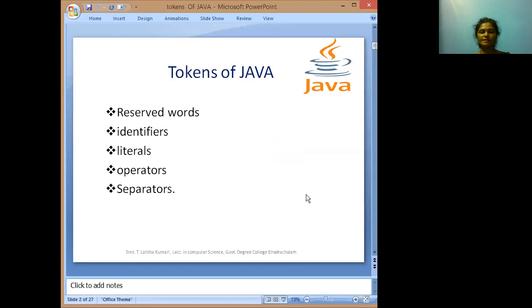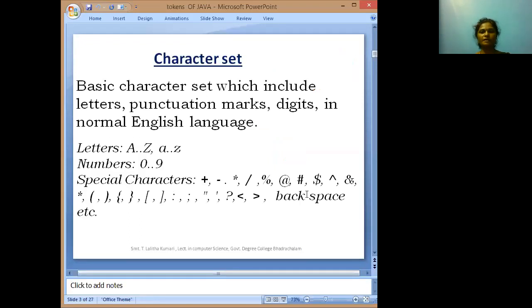Before we discuss the components of the tokens, we want to learn about the character set. The basic character set includes letters, punctuation marks, and digits, as in normal English language. Letters mean capital A to Z and small a to z. Numbers are taken from 0 to 9.